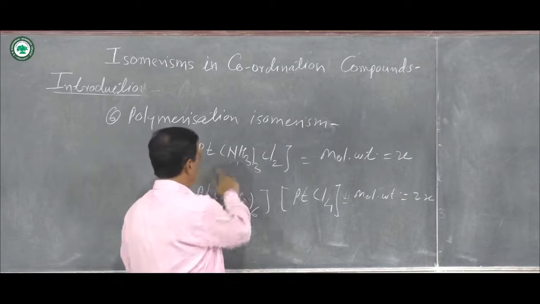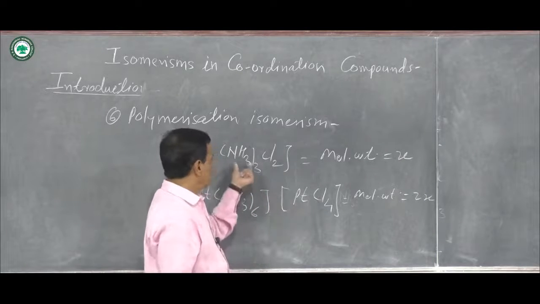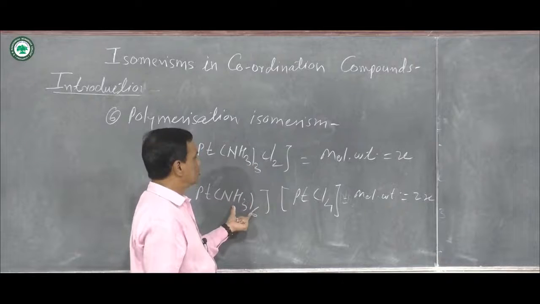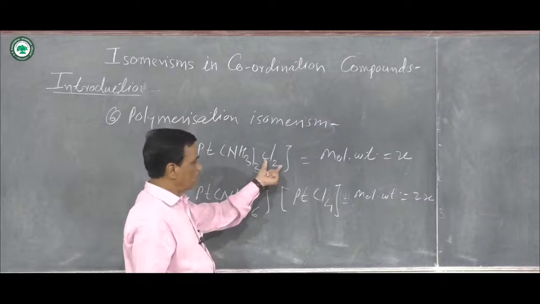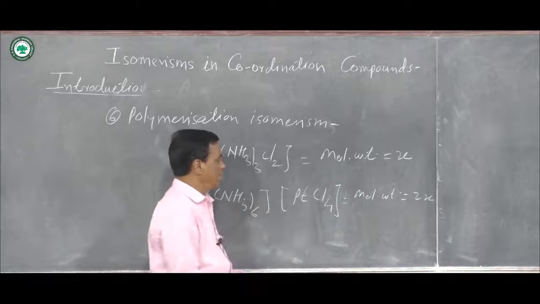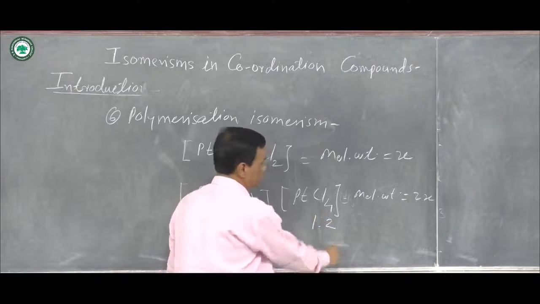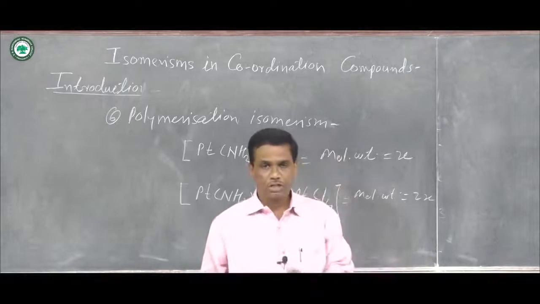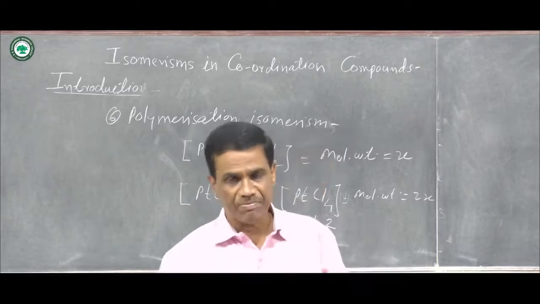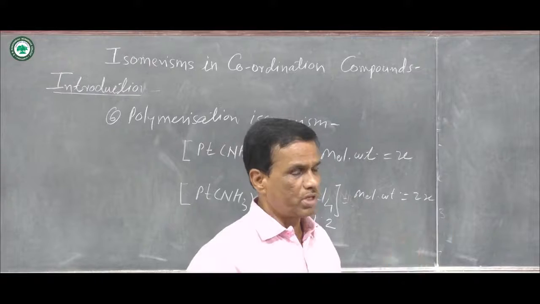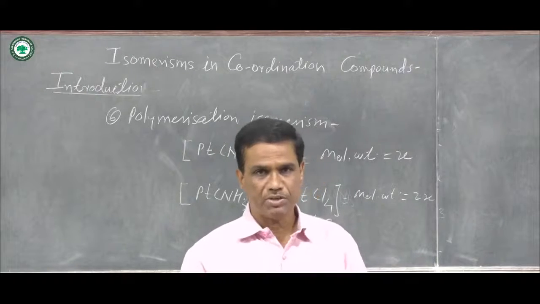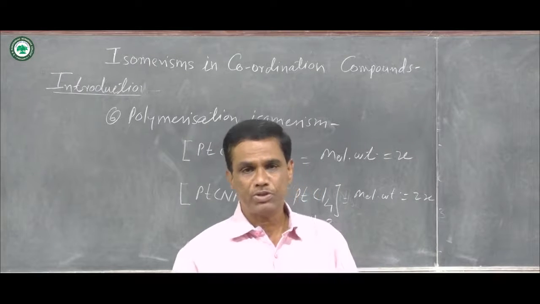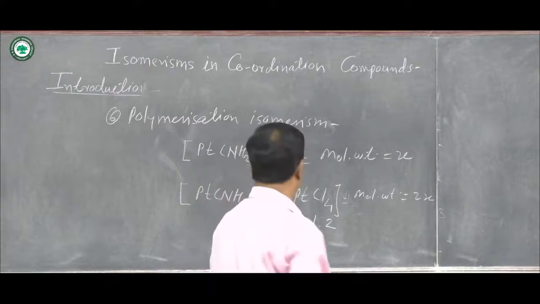Here 1 platinum, here 2 platinum, here 3 NH3, here 6 NH3, here 2 chloride, here 4 chloride, and that ratio is 1:2. Here x is equal to 2x, but their stoichiometries are in multiples. These isomers are known as polymerization isomers, and the phenomenon is known as polymerization isomerism.